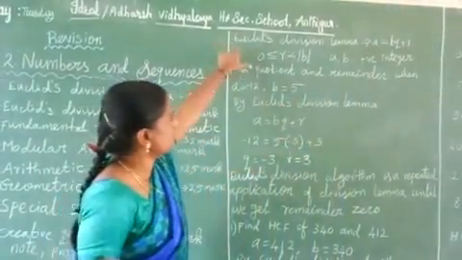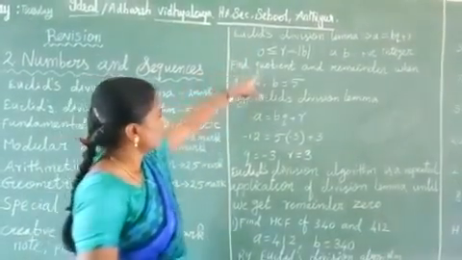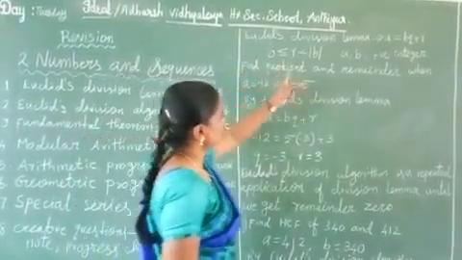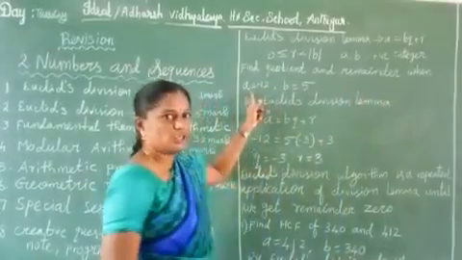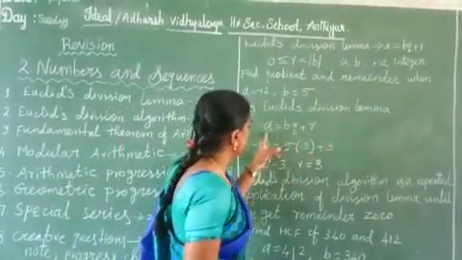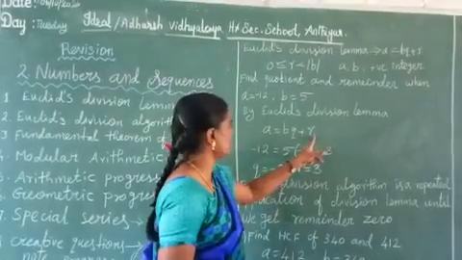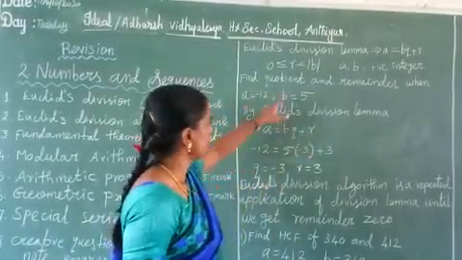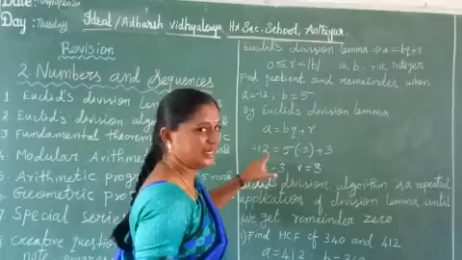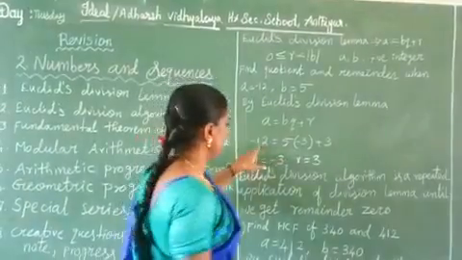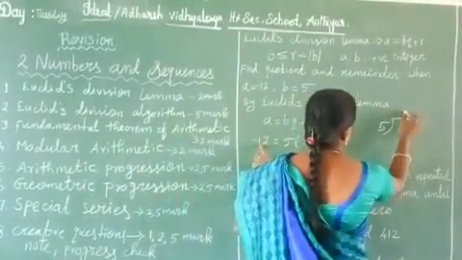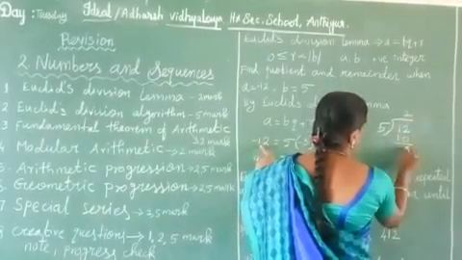Now we apply this lemma. We have to find quotient and remainder for the given values. So now we see this. Find quotient and remainder when a is equal to minus 12, b is equal to 5. So by using division lemma, a is equal to bq plus r. Here a is minus 12, b is 5. So to find the quotient, how many times is 5 in 12? 2 times means 2 fives are 10, remainder 2.